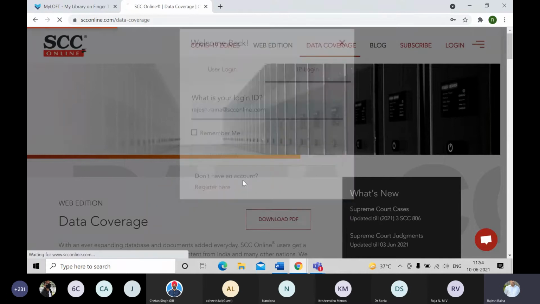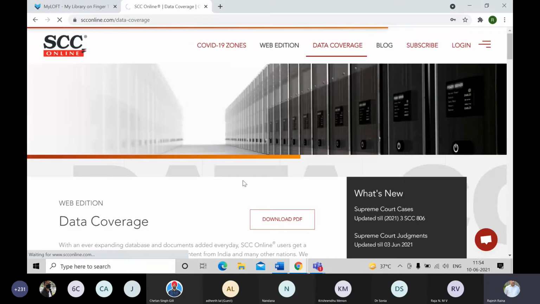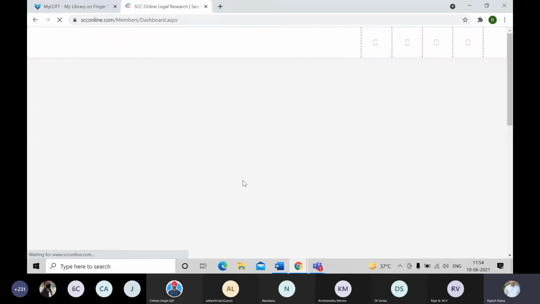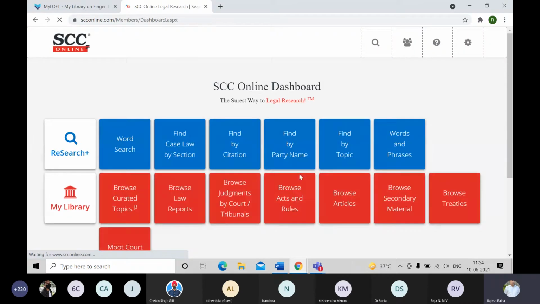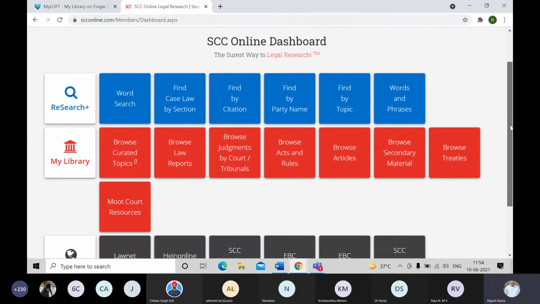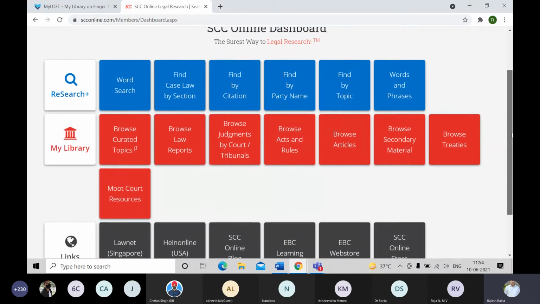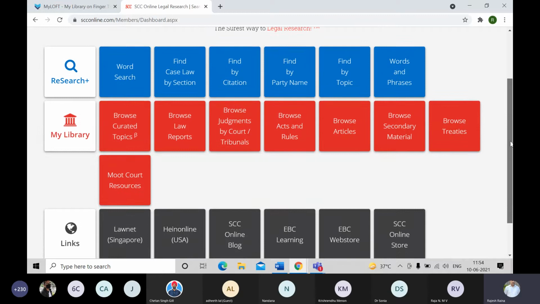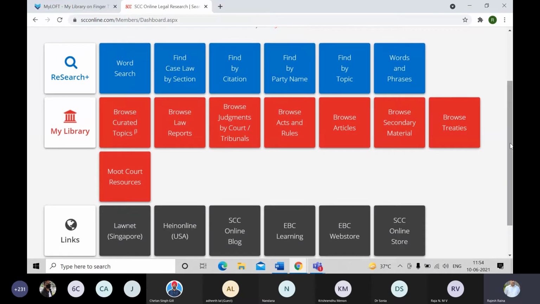Now, this will take you into the software, and the first screen that you will see is known as the SCC Online Dashboard, which comprises of sections, namely Research, Research Plus, My Library, and Links. Now, Research Plus is the one where you will be doing most of your legal research in the form of queries. Also, I request you to mute your mic.